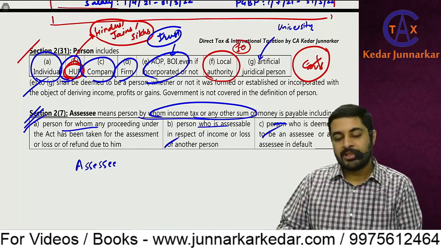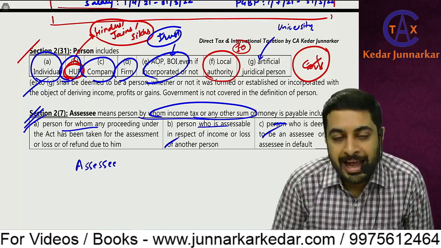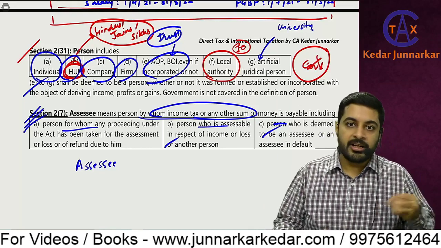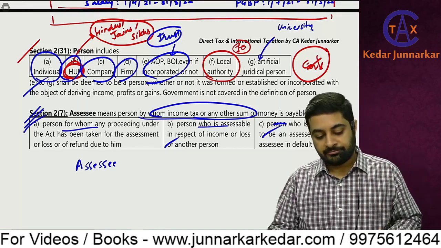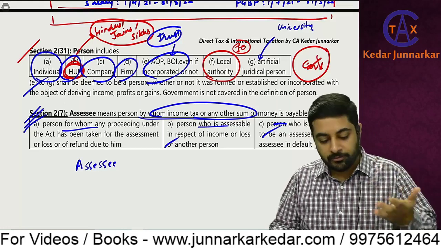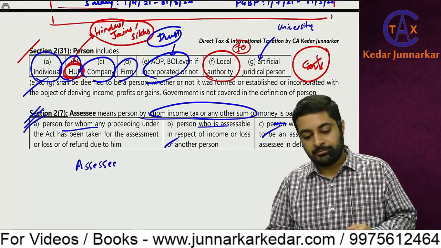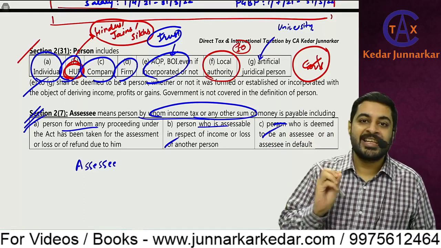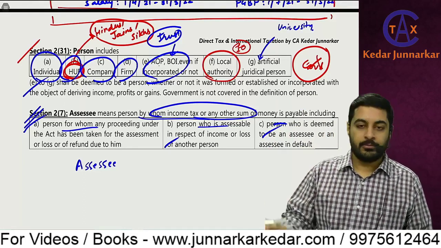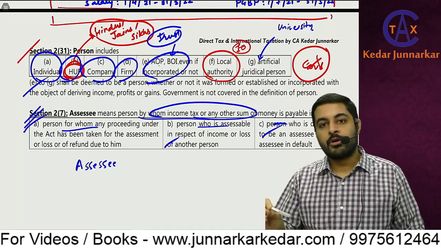Assessment year. See, assessment means what? Calculation of tax. So the year in which assessment is done is called the assessment year. The person for whom we are doing it is called the assessee, and the officer who does that is called the assessing officer. We are going to call him AO. The person who is going to calculate.